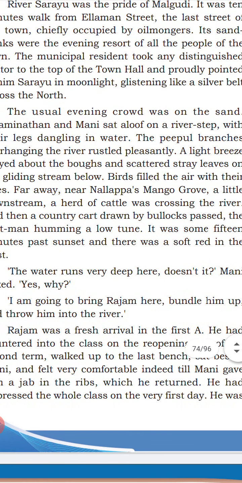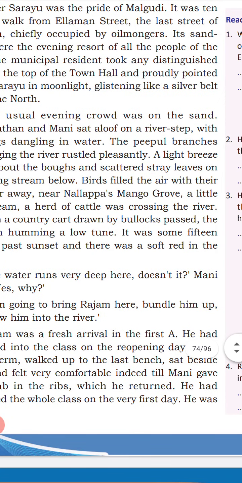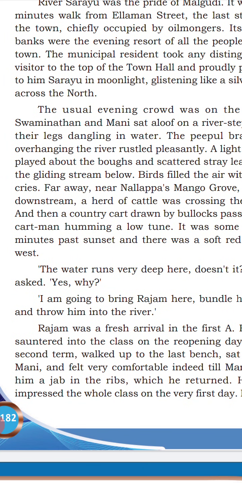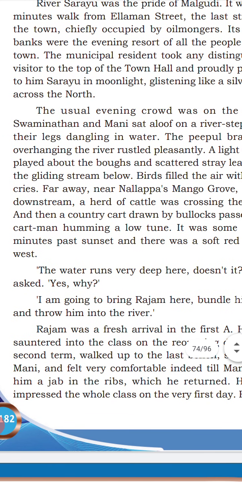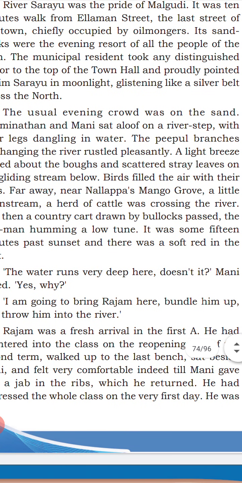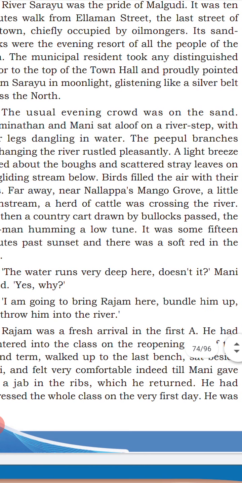They are sitting, enjoying the climate now. Birds fill the air with their cries, and the bird sounds we can see here. Far away, near Nalapa's mango grove. Yes, a mango garden is there. We cannot call it a garden, it is called a grove. A mango grove is the same as a flower garden.